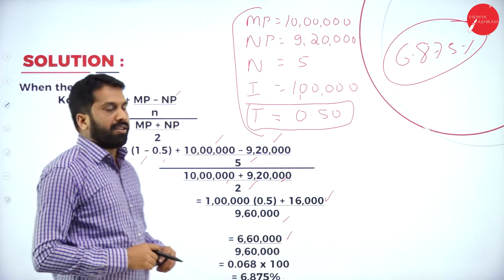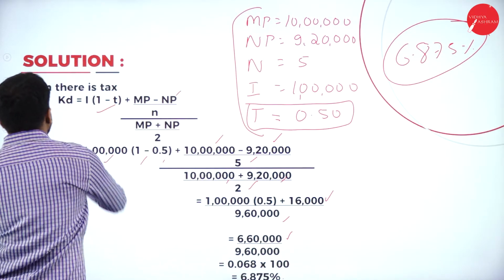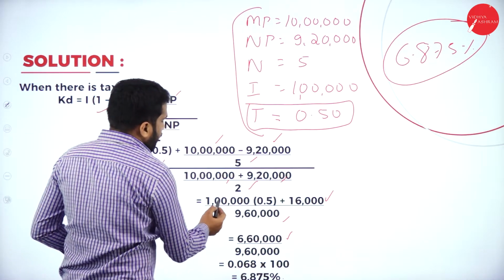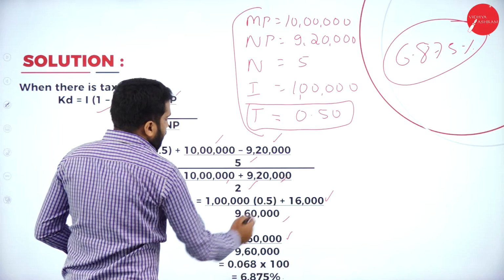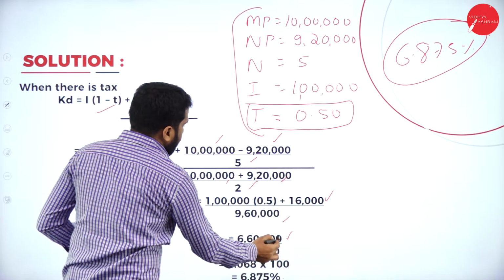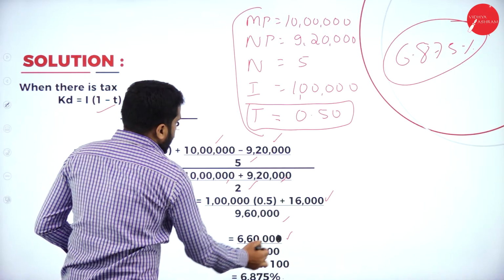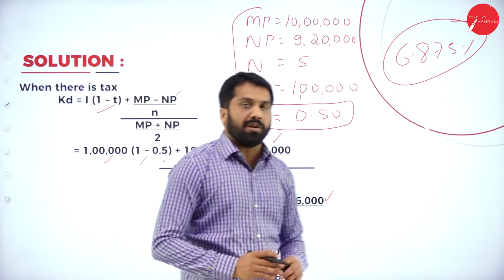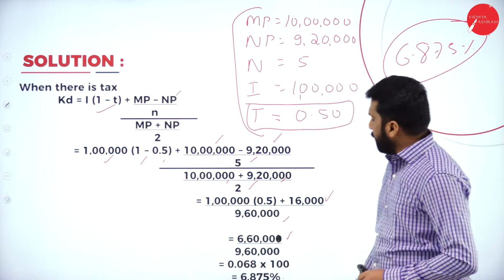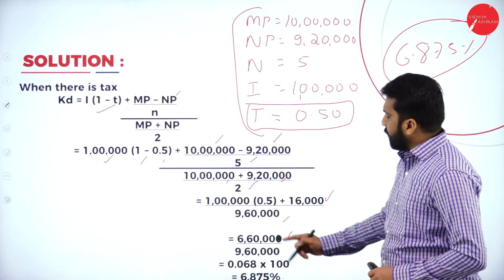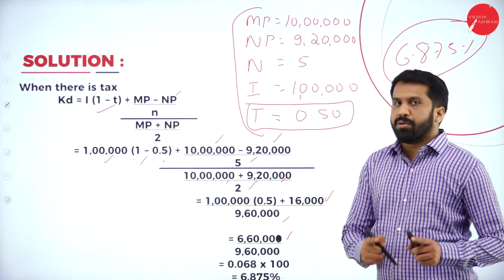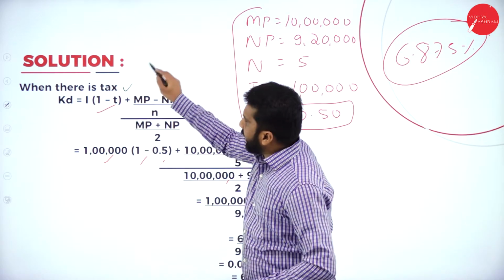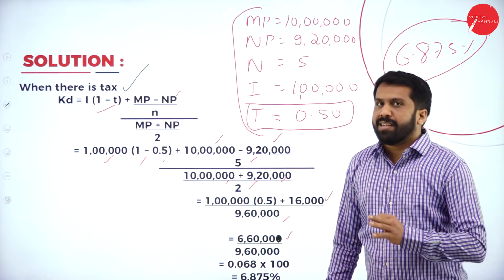Hope you understood. Now we have a small correction here. The correction is very simple. If you calculate, this will come to 50,000 plus 16,000, which is 66,000 only. It is not 6,60,000. It must be 66,000 divided by 9,60,000. Hope you understood. This is your answer when there is a tax.